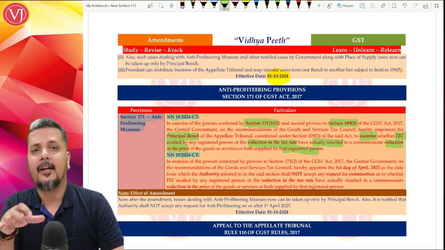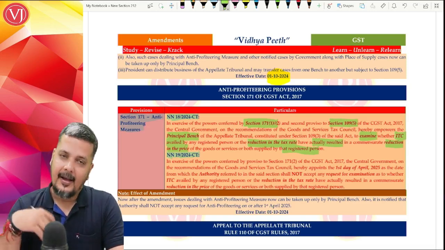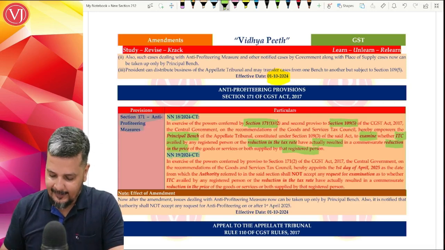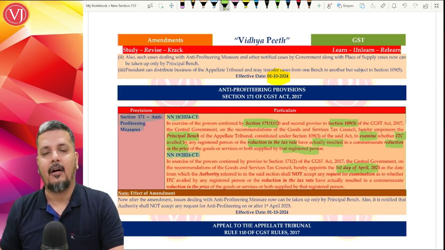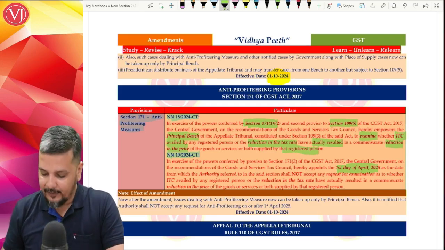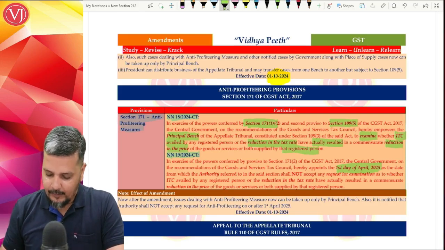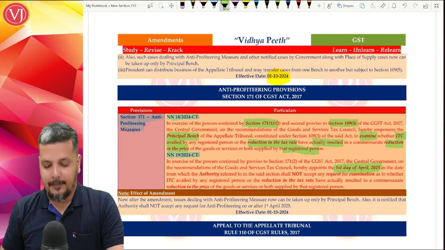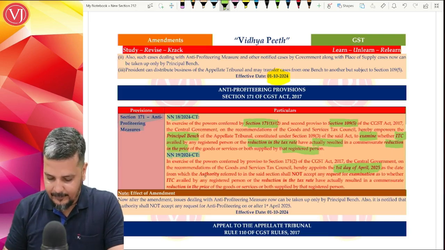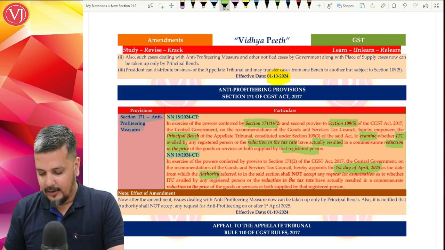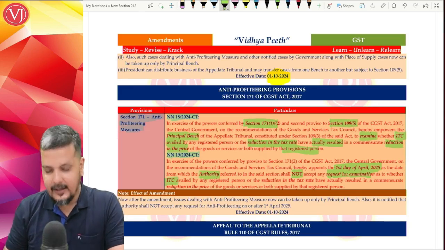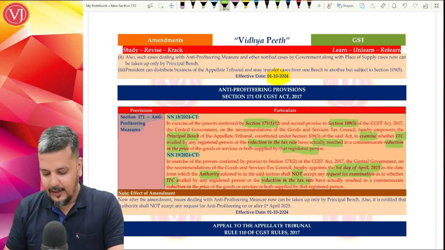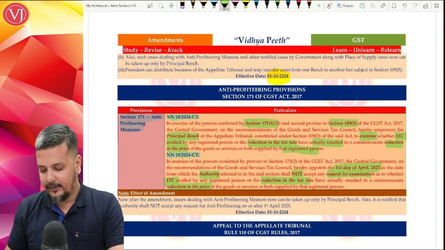That is notified by way of 18/2024 CT, and 19/2024 CT has said the date before which all such cases should be referred to principal benches: 1st April 2025. So it has said that central government has appointed 1st April 2025 as a date from which the authority shall not accept any request or examination whether increase in ITC or reduction in tax rate have resulted in reduction in price for the registered person.